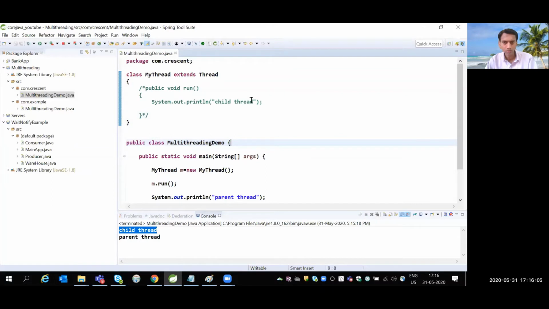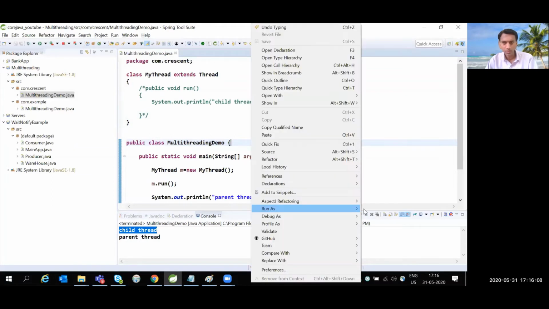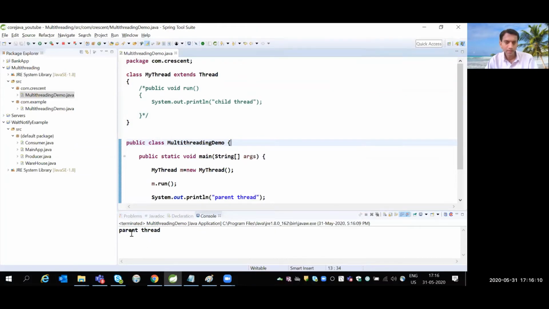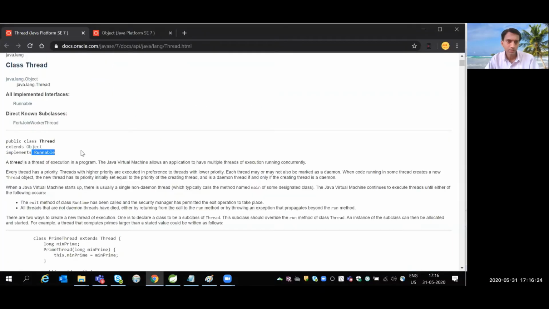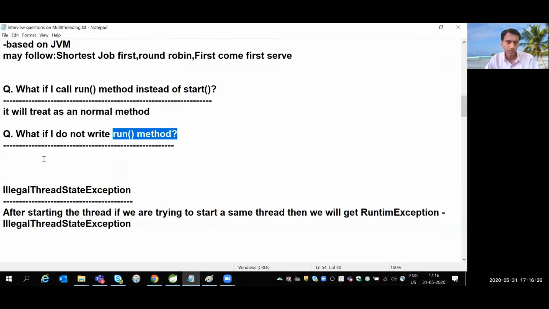The answer is no. But what is the output I'm getting from the child thread? I'm not getting anything, because if you see in the docs, it will call the run method with an empty implementation. So there is nothing in the implementation.